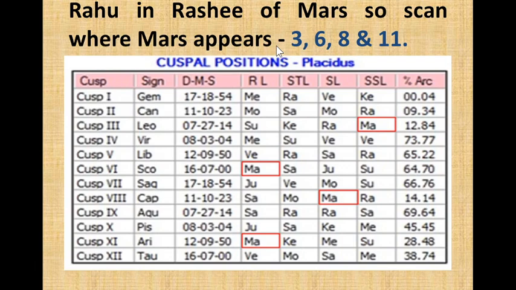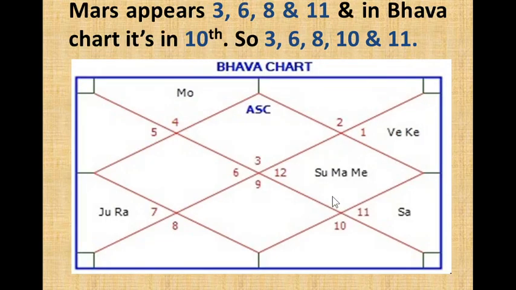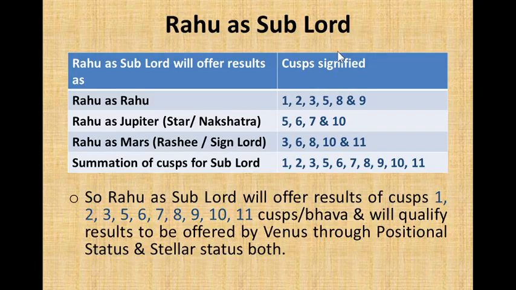Rahu is in the Rashi of Mars, so scan where Mars appears. Mars appears in 3, 6, 8, and 11. Mars appears in the Bhav chart in 10th. So total cusps will be 3, 6, 8, 10, and 11. So Rahu is sublord of Sun.